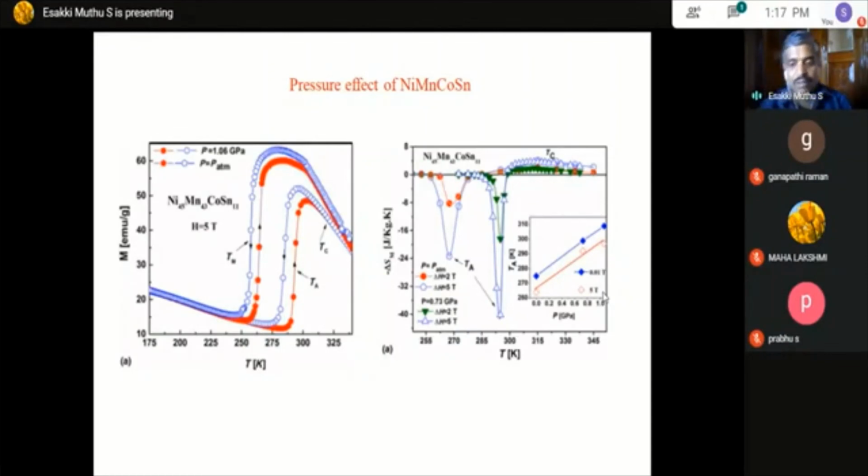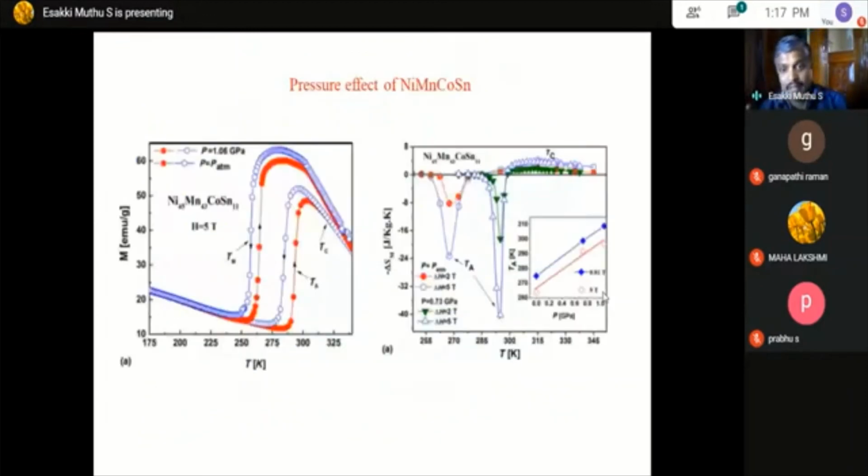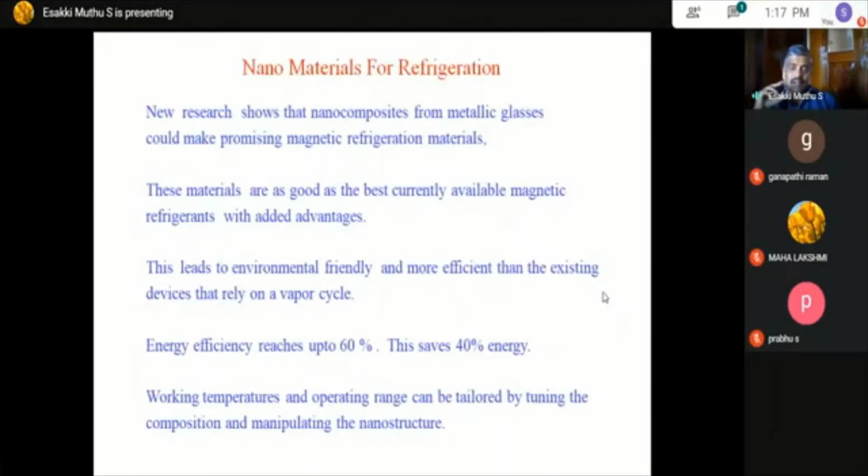Okay, so far I have shown the bulk metal and how the magnetic entropy changes reflect efficiency. Now let's go to a nanometal. Everyone knows that in nanomaterials there is a large increase in the surface to volume ratio.